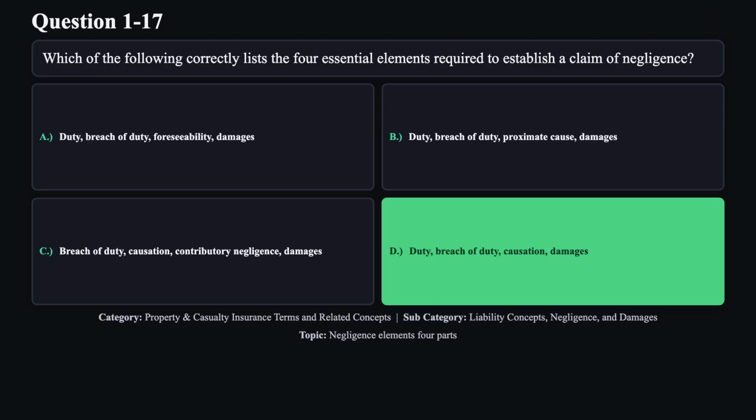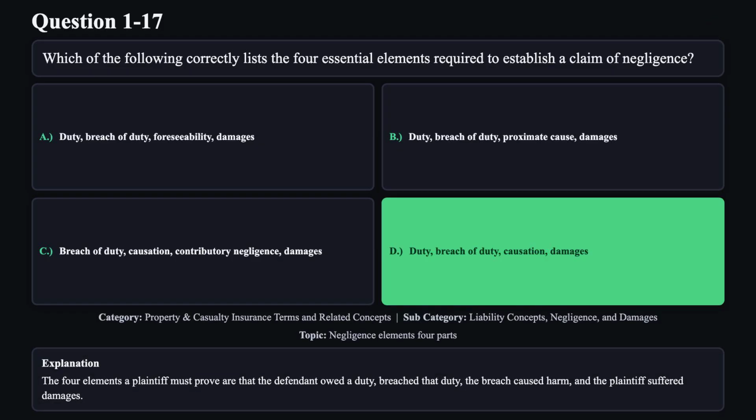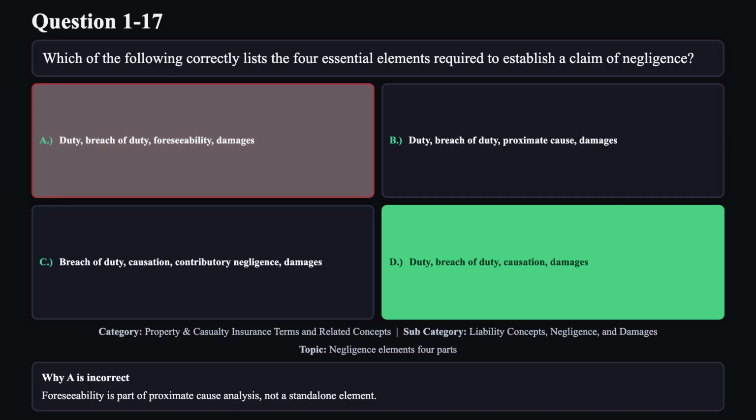The correct answer is D. The 4 elements a plaintiff must prove are that the defendant owed a duty, breached that duty, the breach caused harm, and the plaintiff suffered damages. Reason A is not correct. Foreseeability is part of proximate cause analysis, not a standalone element.